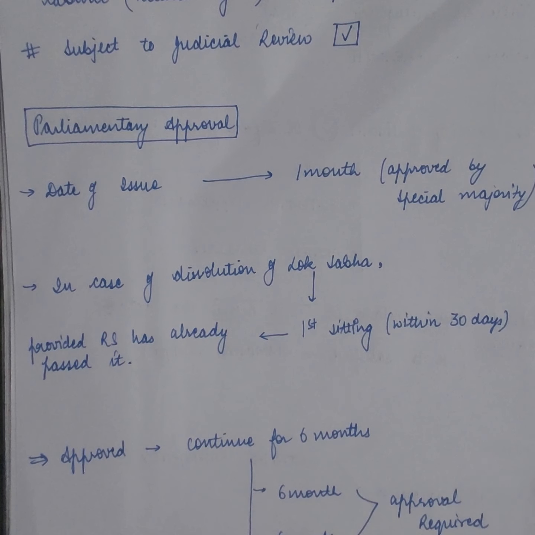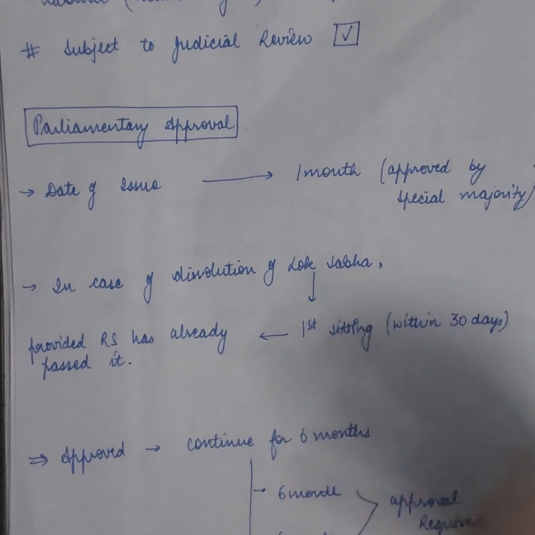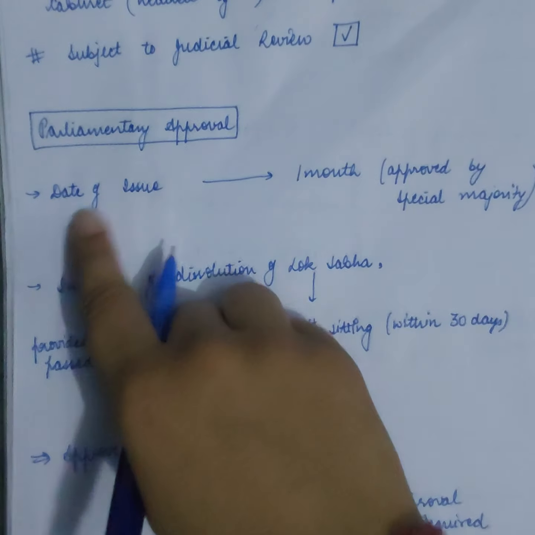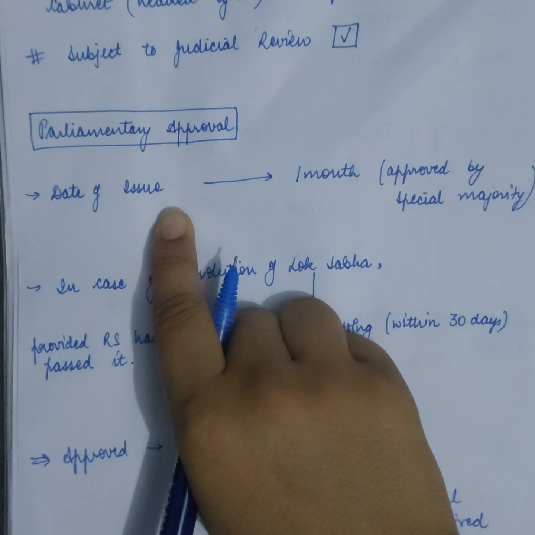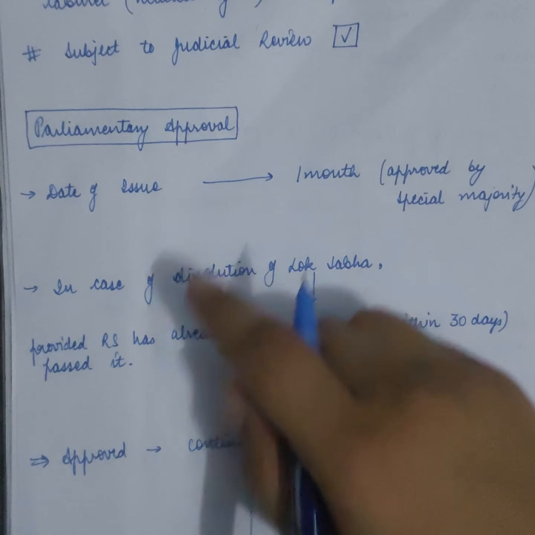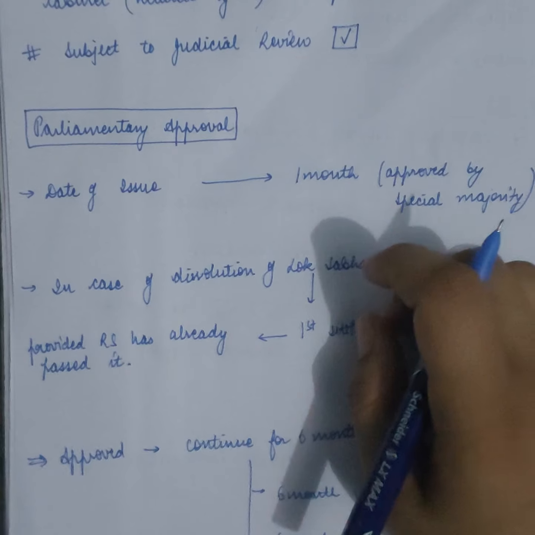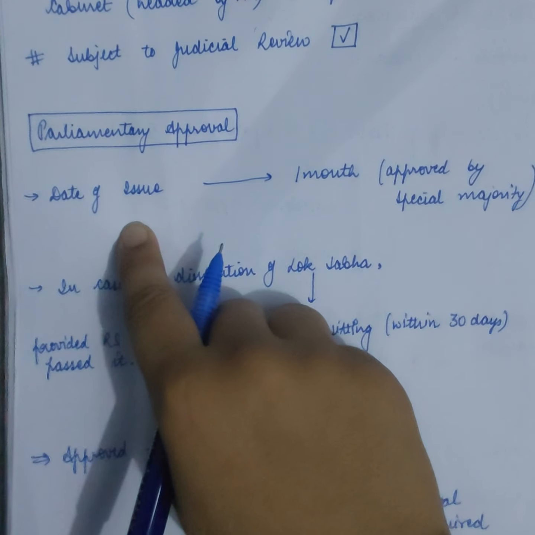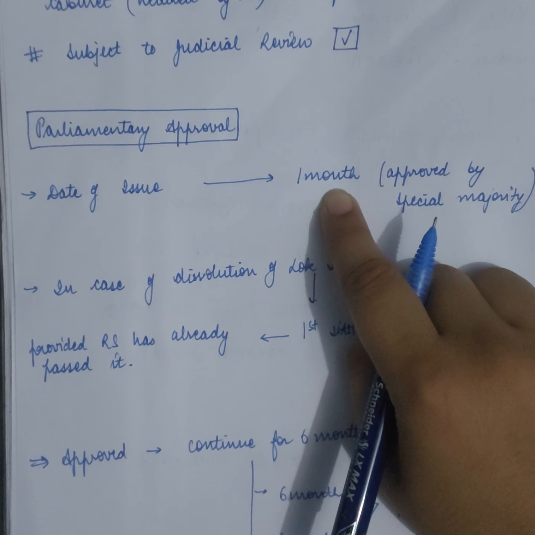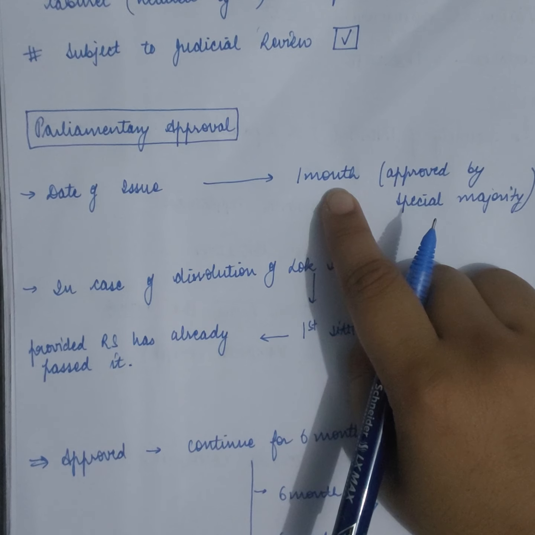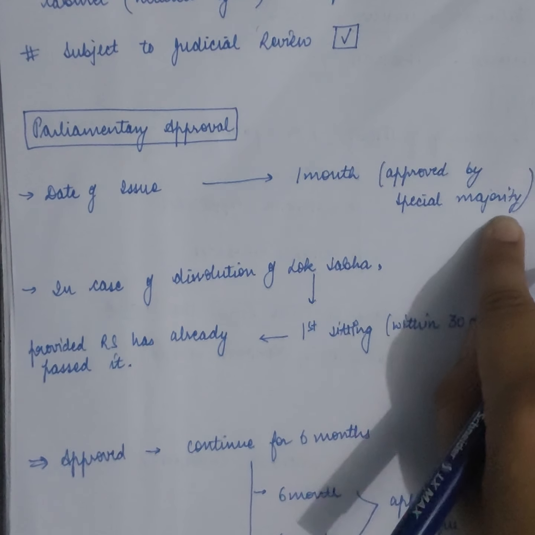Let's now talk about the parliamentary approval. How is this issued? From the date of issue, like the president has declared the national emergency, from that day till the next 1 month, it should be approved by both the houses of the parliament, that too by a special majority.